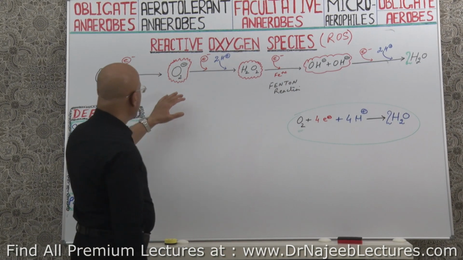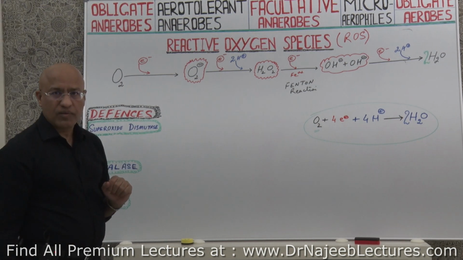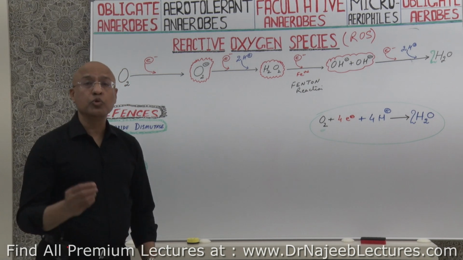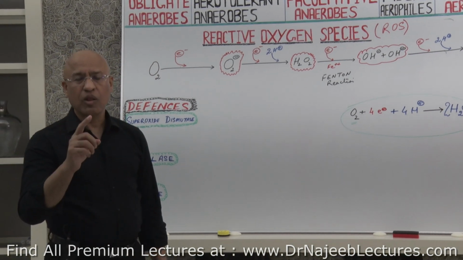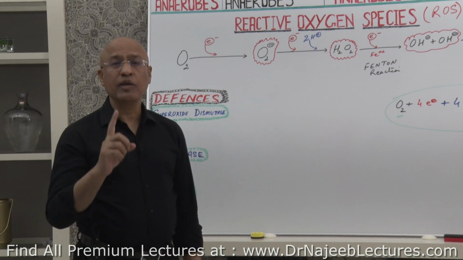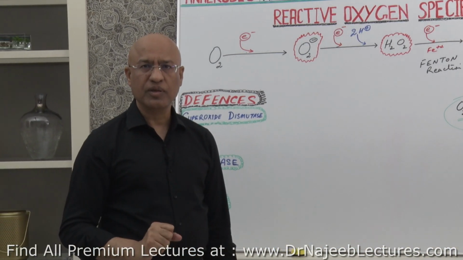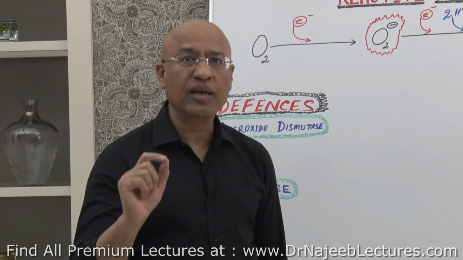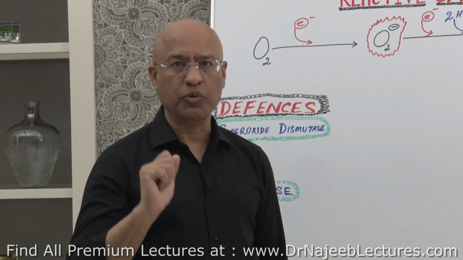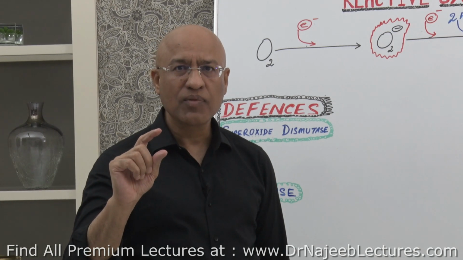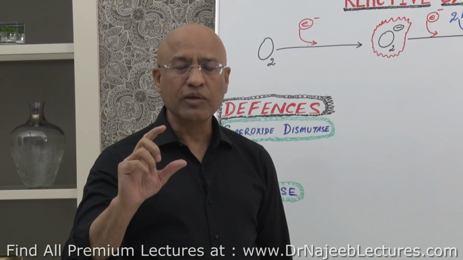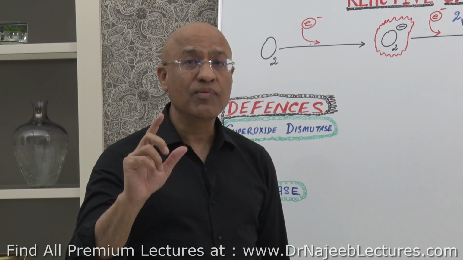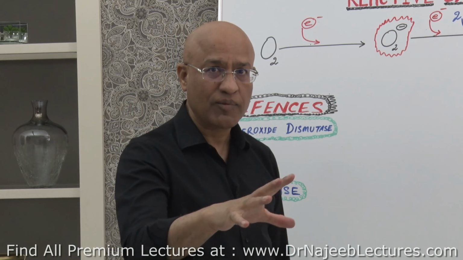Now, what are these defenses, right? Remember, those bacteria which do not have these defenses against oxygen cannot survive in the presence of oxygen. They cannot multiply in the presence of oxygen. Such bacteria are called strict anaerobes. They strictly live in an anaerobic environment. If they are exposed to oxygen, oxygen acts as a kiss of death. They will be dead,